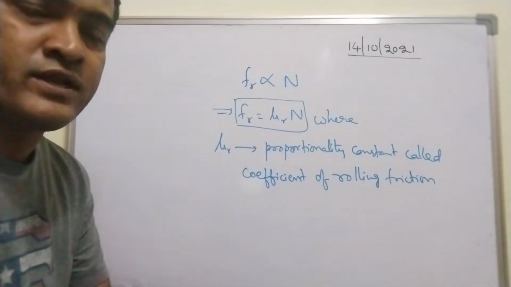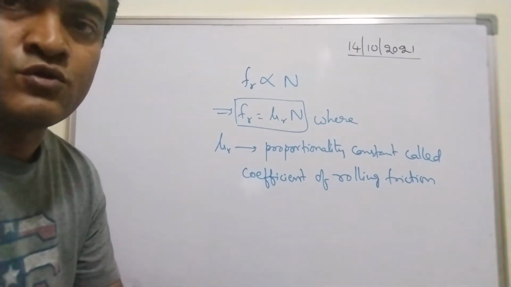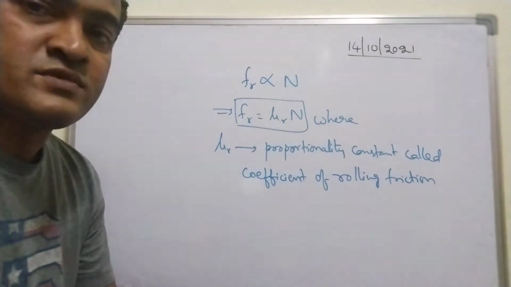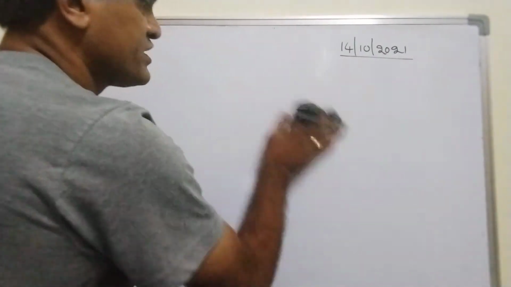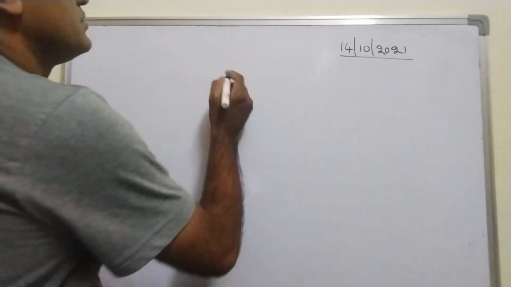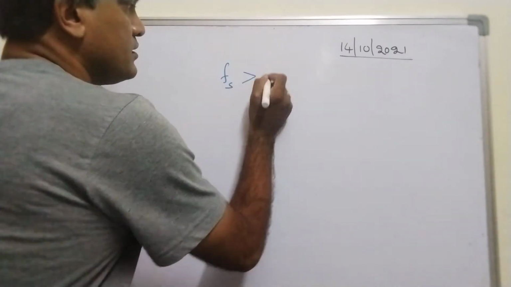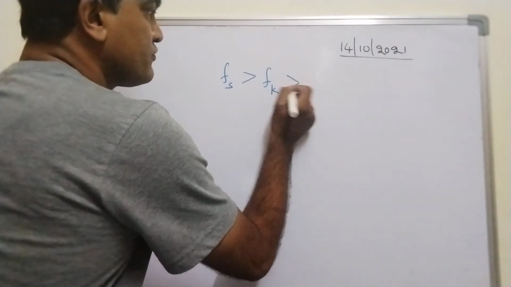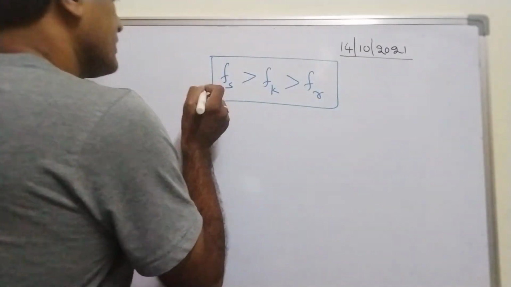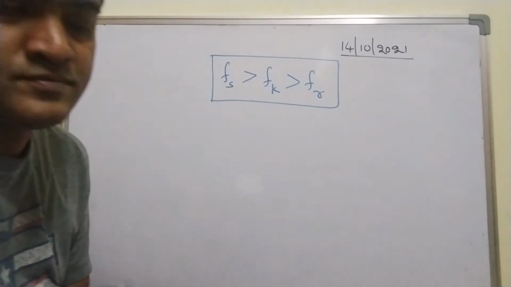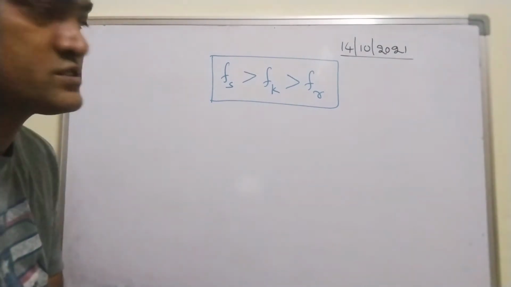Because a body can easily roll on the surface, you only need to apply much less force for rolling bodies, right? So from this what you can conclude is which friction is highest. I can say that static frictional force is greater than kinetic frictional force, which is greater than rolling frictional force, right?